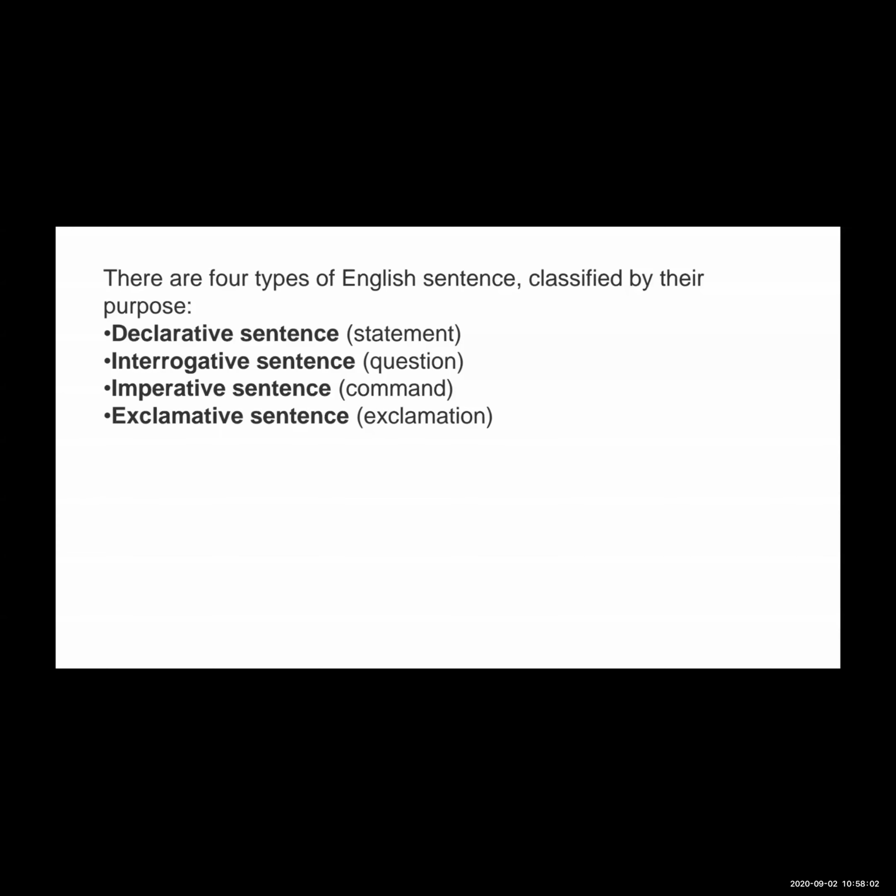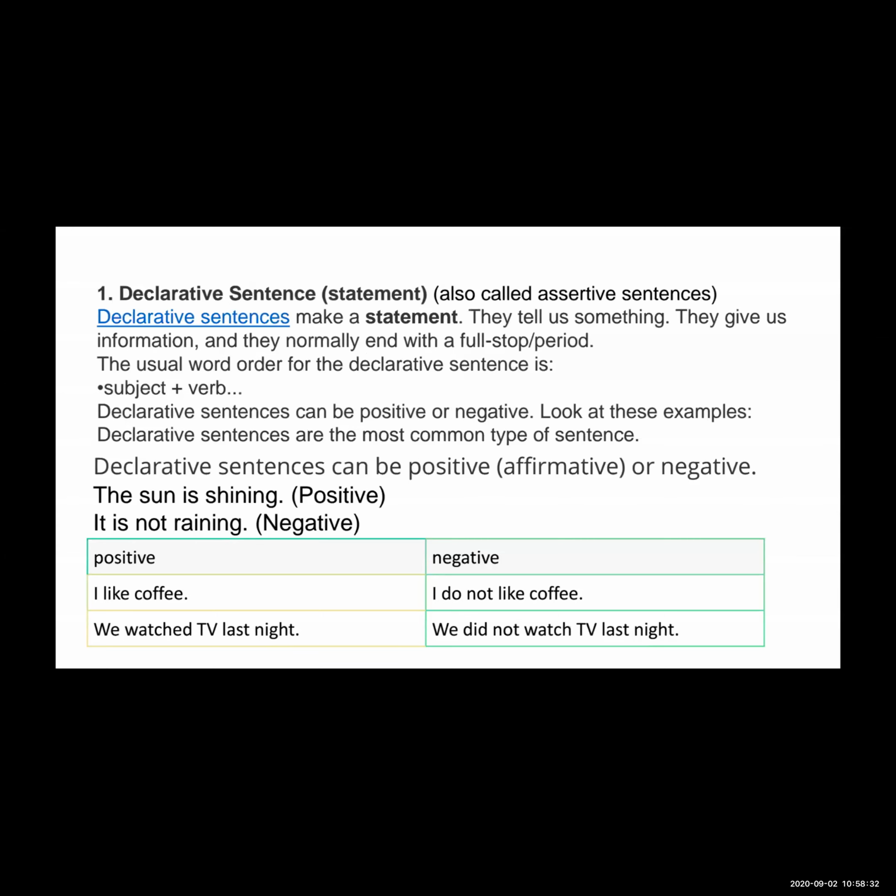So what is a declarative sentence? Declarative sentence means the telling sentences. If you have to give any information, if you have to tell something, that is a declarative sentence. A declarative sentence always ends with a full stop.